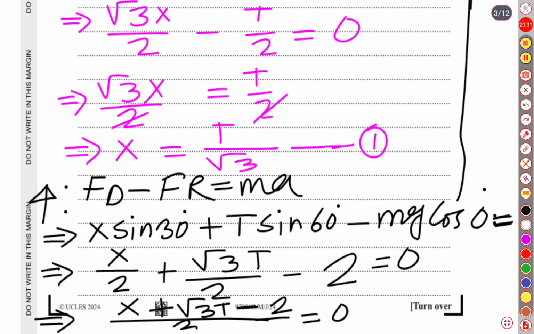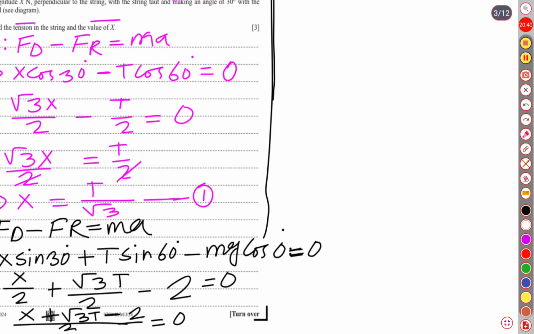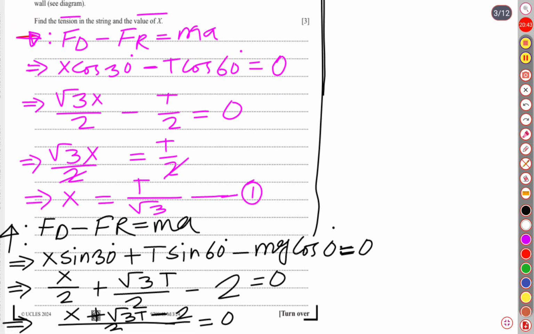So finally, what is it going to be? x plus, this is not lowercase, this is uppercase, x plus square root over 3t minus 2 is equal to 0.